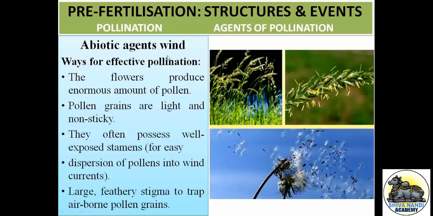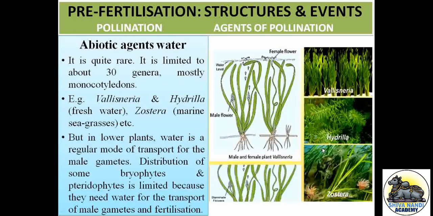Next, here you can see how the pollen grains are going to transfer by the help of wind. The abiotic agent we have another one, that is water. Water is also most important. Here they have given the female flower and the male flower. In the male flower, look at here, the pollen grains are released into the water. Those pollen grains again move towards the female flower and attach to the stigma.